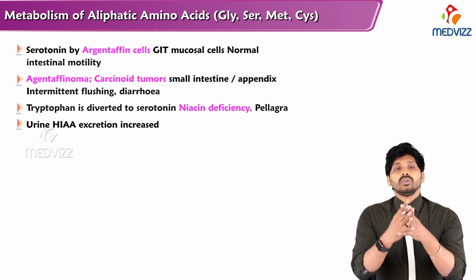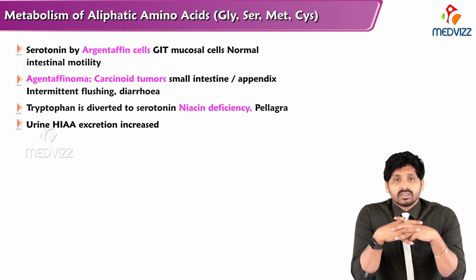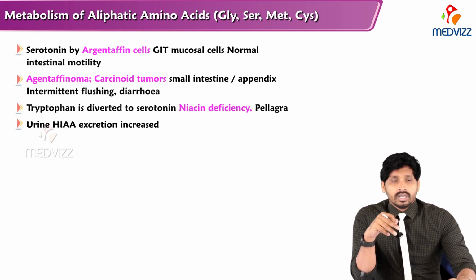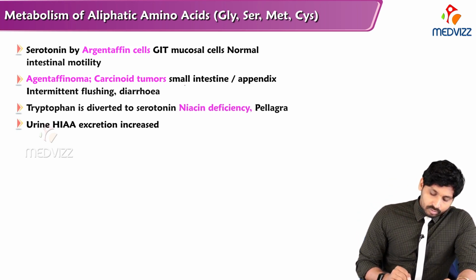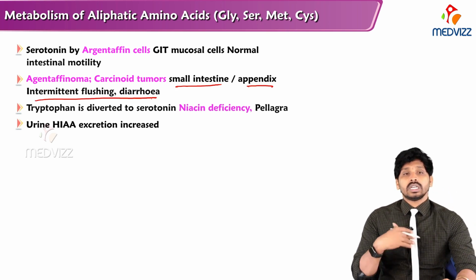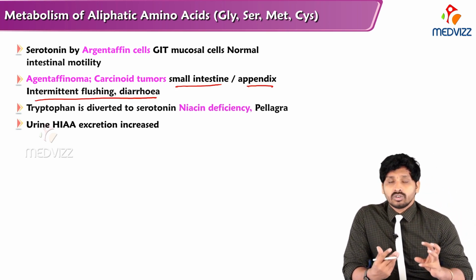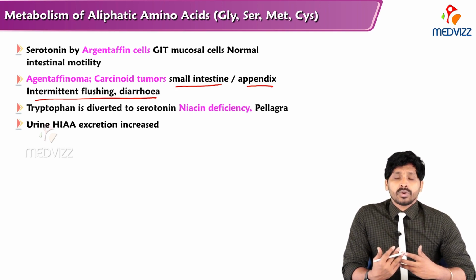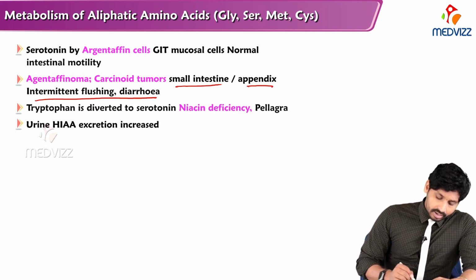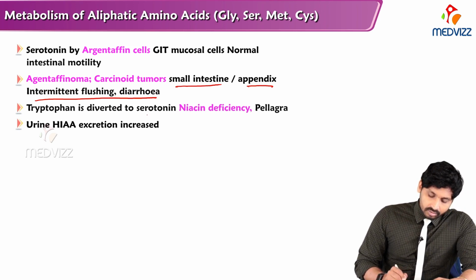Serotonin is produced by the enterochromaffin cells of the GIT, and it is required for normal intestinal motility. Carcinoid tumors of the small intestine or appendix cause intermittent flushing and diarrhea. This is carcinoid syndrome: high levels of serotonin are produced and degraded, causing intermittent flushing and diarrhea. Tryptophan is diverted to serotonin, which leads to niacin deficiency.